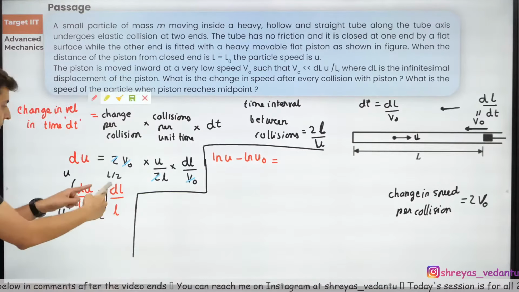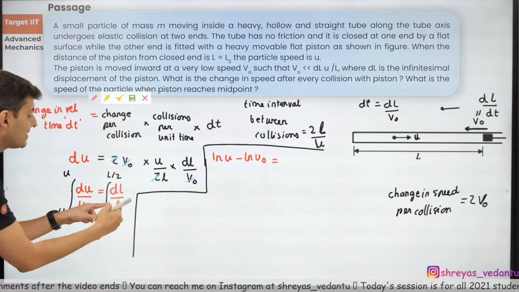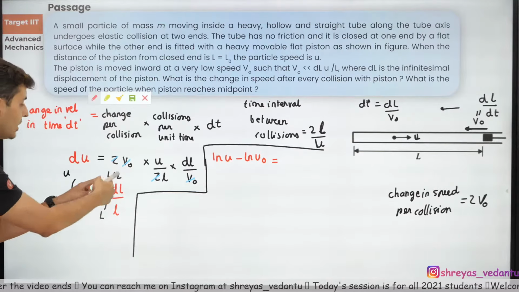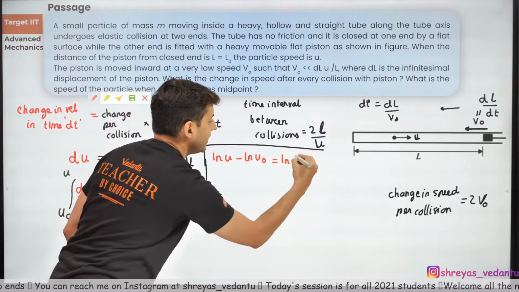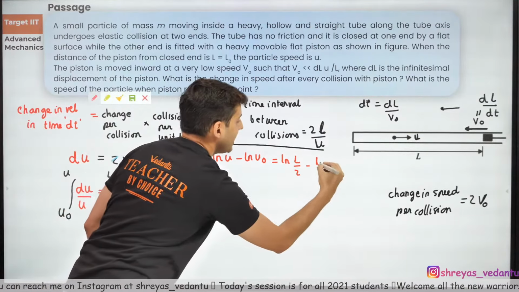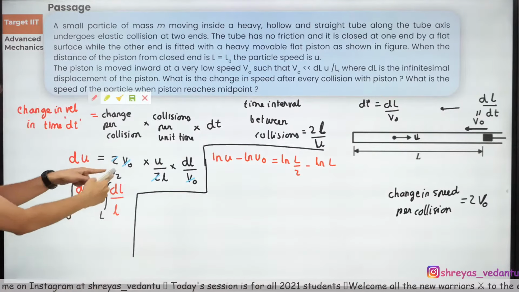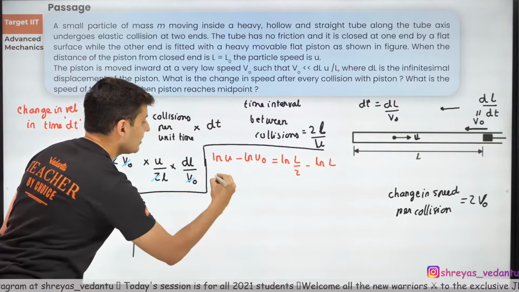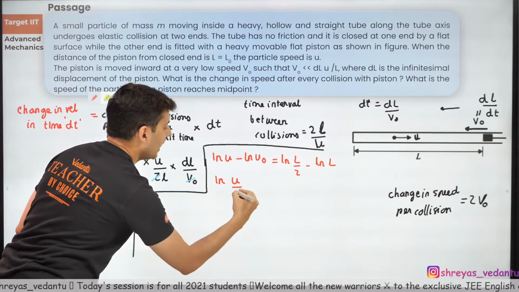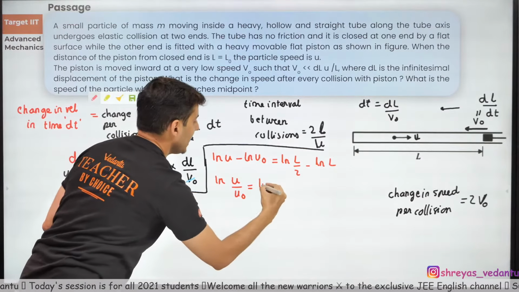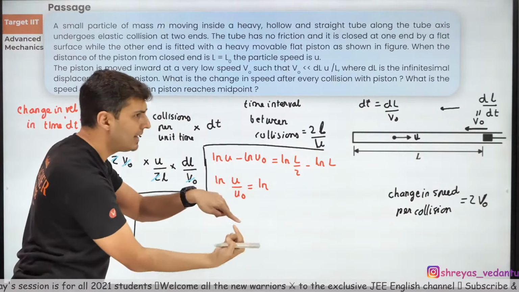Again, 1 by l's integral will be ln l, so ln of l by 2 minus ln l, because upper limit minus lower limit. So this will become ln u by u naught is equal to ln of l by 2 by l, which will be just 1 by 2.